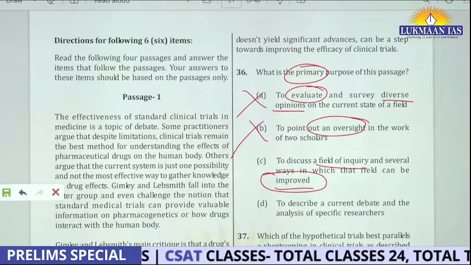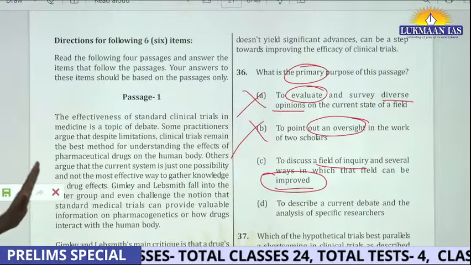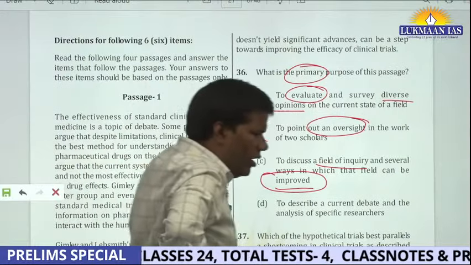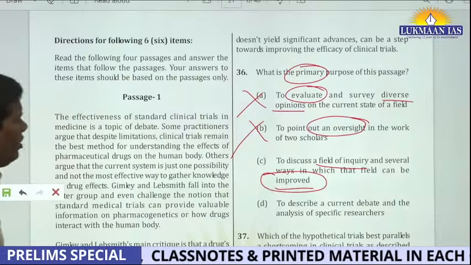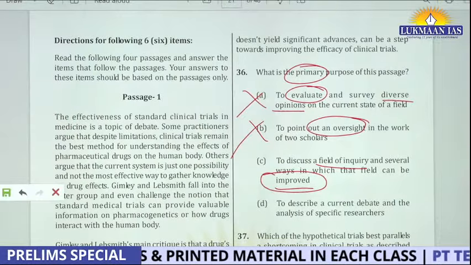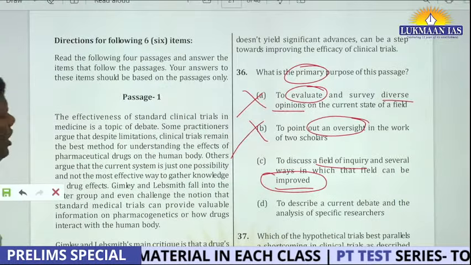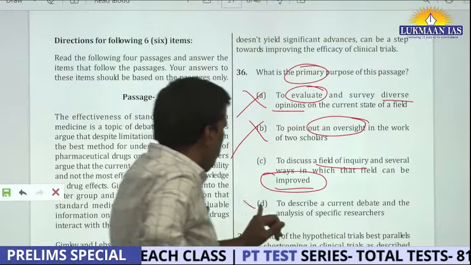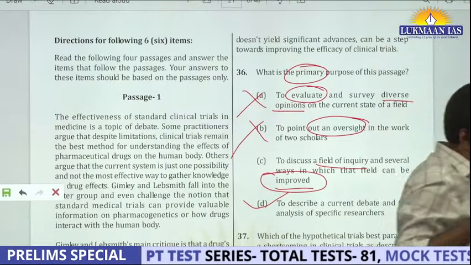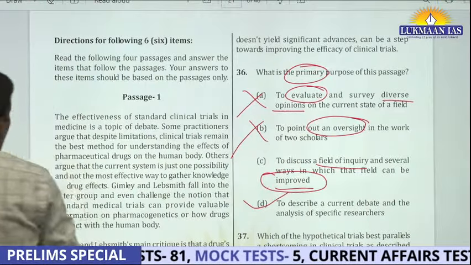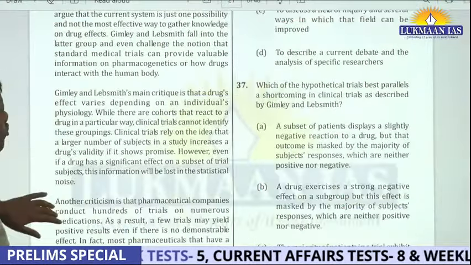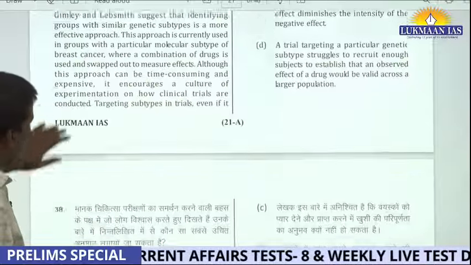You will say, okay, they talked about the things the Gimlian lab pointed out, but how much did they talk about improvement? I don't think they went into improvement, and then automatically your mind will come to D. I understand this is a difficult question, but this is the way you have to think. So with the same thought process, you will do the other questions.